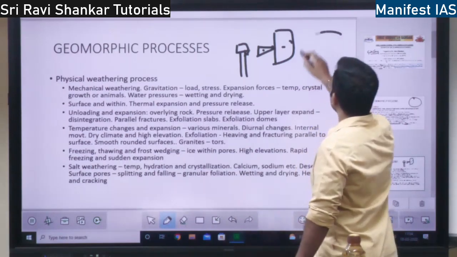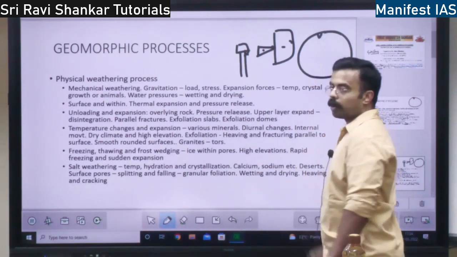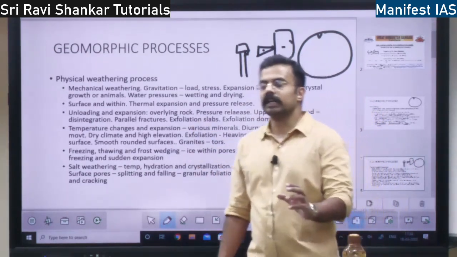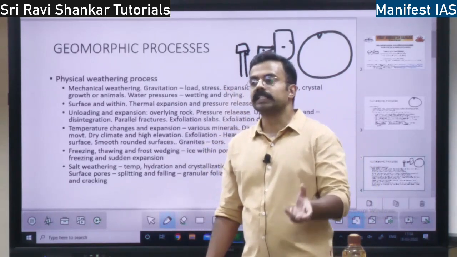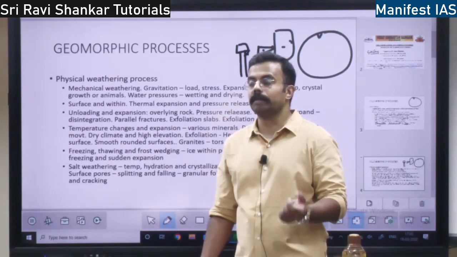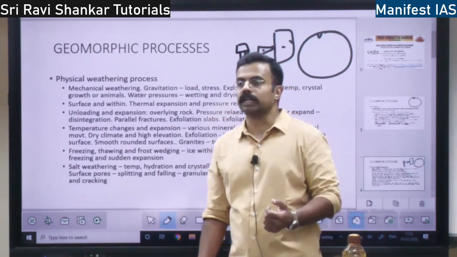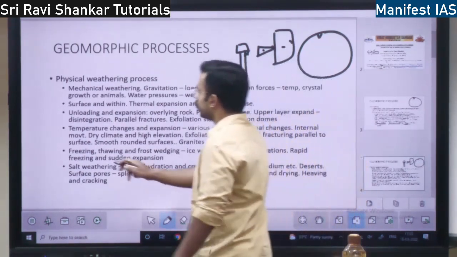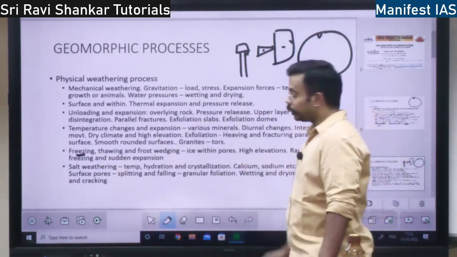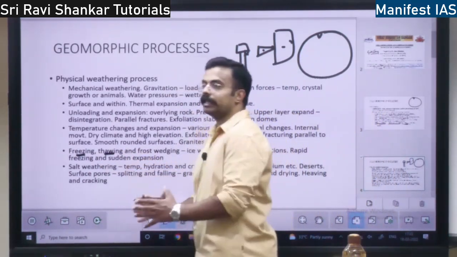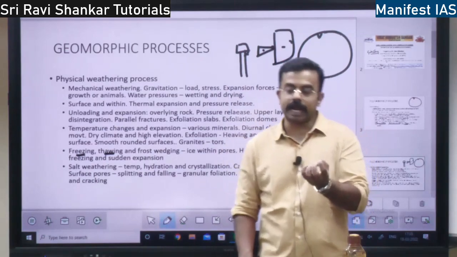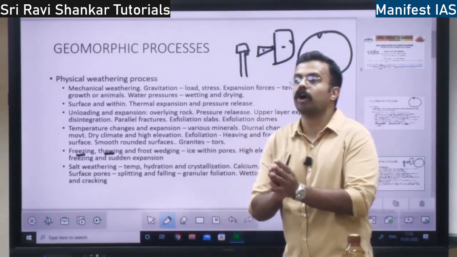So what happens if there is a rock and there is a small wedge like this? Water will get into it. When the temperature reduces, water will freeze. When the temperature increases, the ice will expand and become water, right? Freezing means water in the pore space getting contracted. Later on, it is expanding. Thawing means expanding, right? Because of this contracting and expanding, there will be frost wedging.